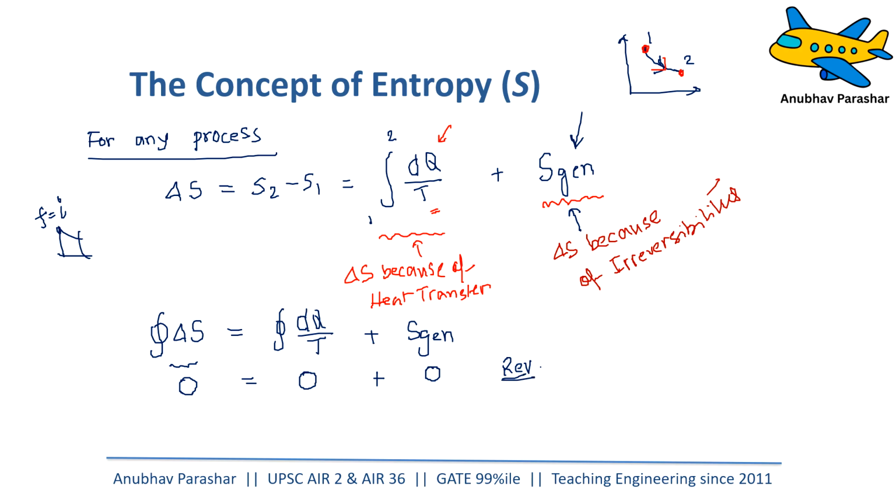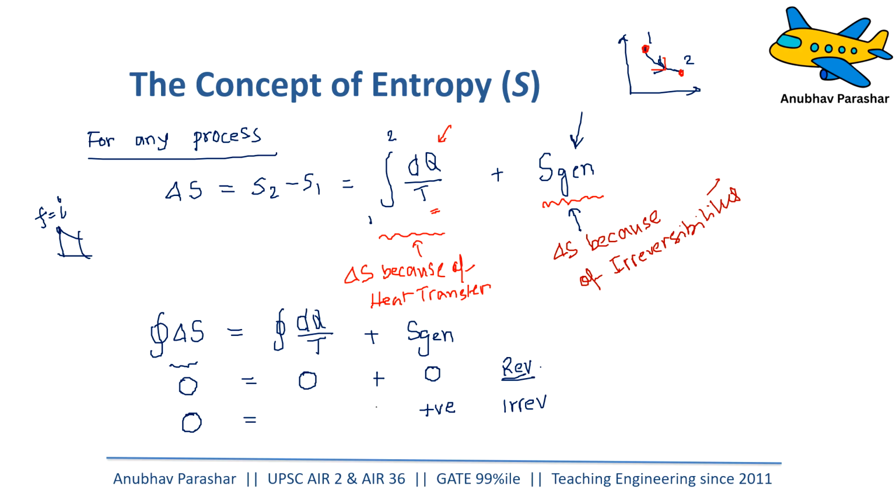Now, what if it is an irreversible cycle? For an irreversible cycle, we all know that the total change in entropy, it is still a cycle, has to be zero. Now, entropy generation is going to be positive, because there will be irreversibilities which will result in generation of entropy.